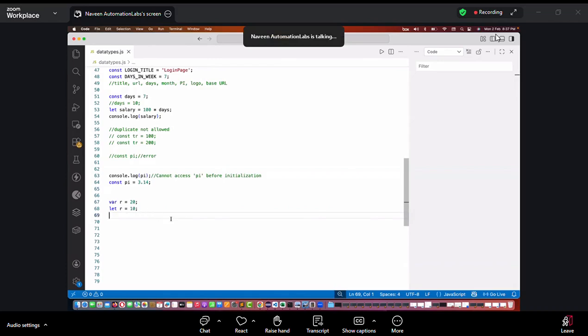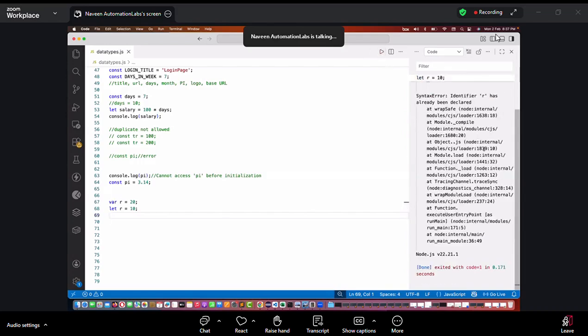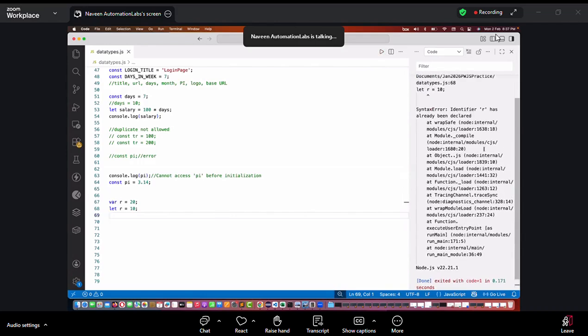Practically, I will never use it. var is a different variable and then r with let is a different variable. When you try to run it, see this, it will start giving you the error over here. Why? Is the error coming because of the var or because of the let? The error is coming because of the let. Because let says if the variable is already taken, I should not take it. So that's why, see this, the identifier r has already been declared here. So you should not write the code like this.